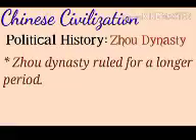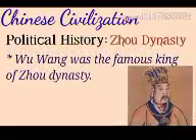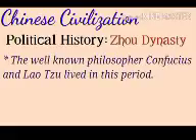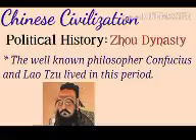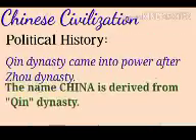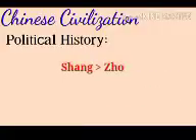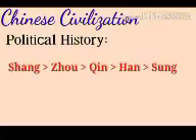Zhou dynasty ruled for a longer period. Wu Wang was the famous king of Zhou dynasty. The well-known philosophers Confucius and Lao Tse lived in this period. Qin dynasty came into power after Zhou dynasty. The name China is derived from Qin dynasty. Shang dynasty, Zhou dynasty, Qin dynasty, Han dynasty and Song dynasties are the important dynasties ruled here.